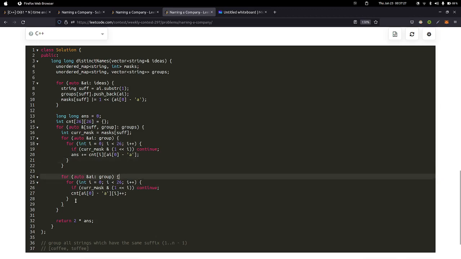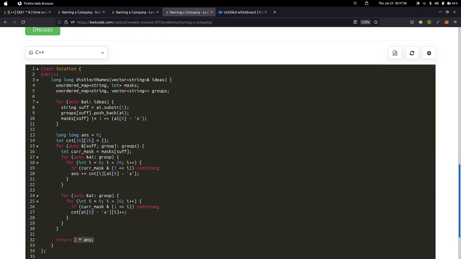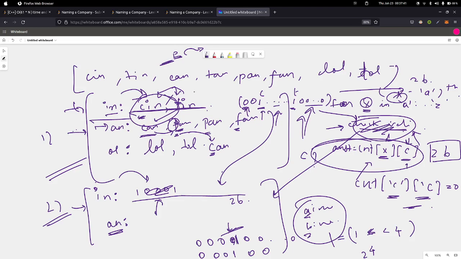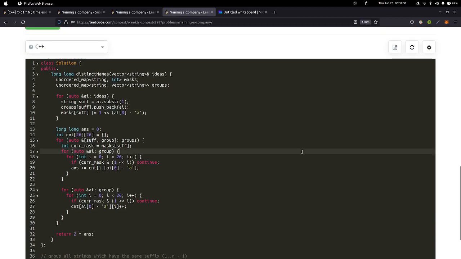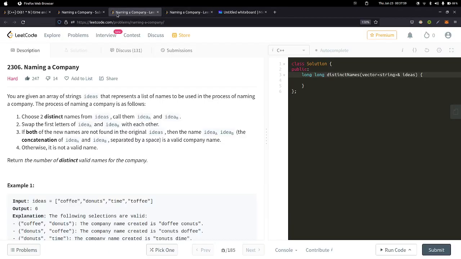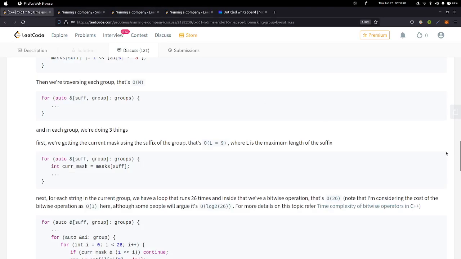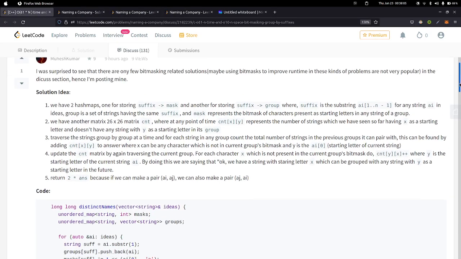And then once we update, this whole thing goes on for each and every group, and in the end we need to return twice the answer, because this thing just checks for every ai, all those strings which were present before, right? So as I said before, if we can map ai comma aj, we can also map aj comma ai. So hence we need to return twice the answer. And regarding the time and space complexity, I have made a LeetCode post. You can refer to this solution there if you want.